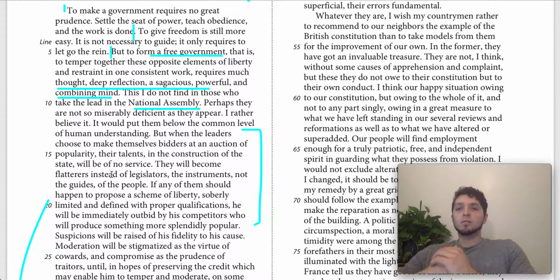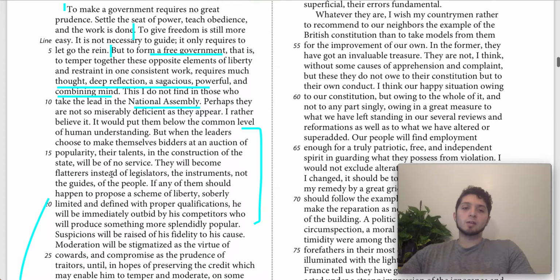Basically, he starts off by saying, having a government with perfect control, easy. Having a government with a lot of freedom, easy. Having the two together is very hard. It requires a certain kind of character. The National Assembly doesn't have that character. Instead, what they have is this sort of popularity contest where any moderate position is going to get passed over.